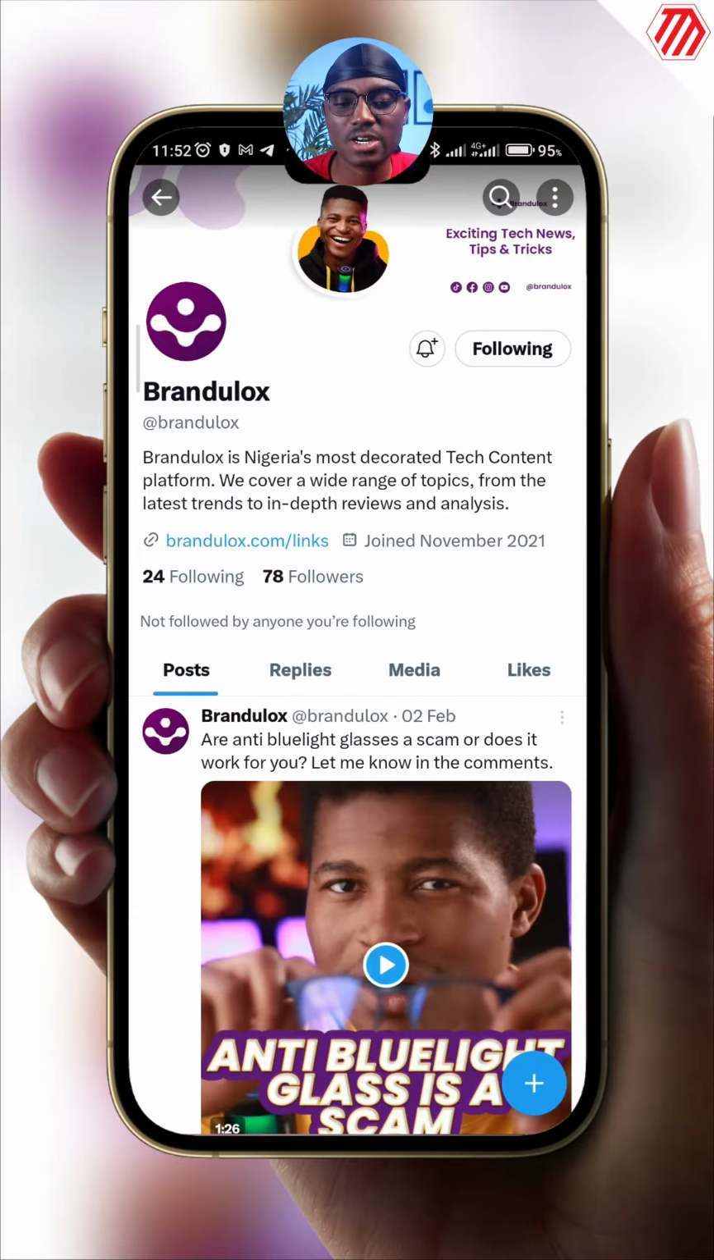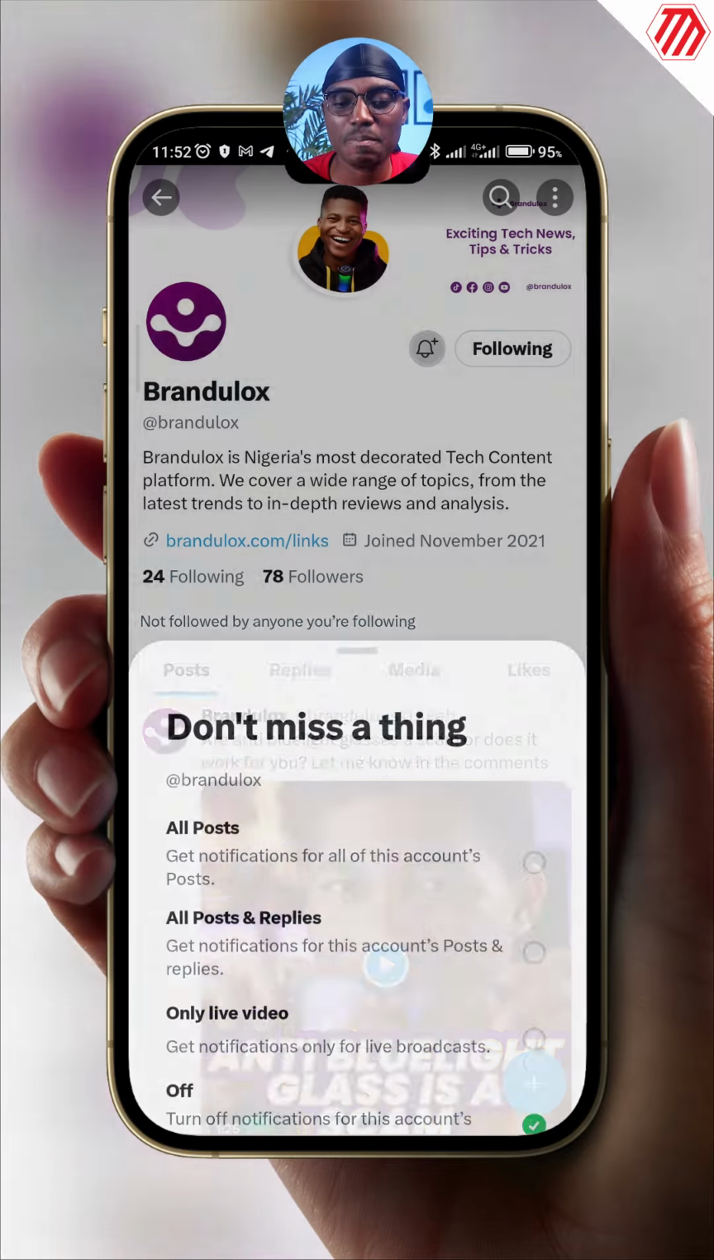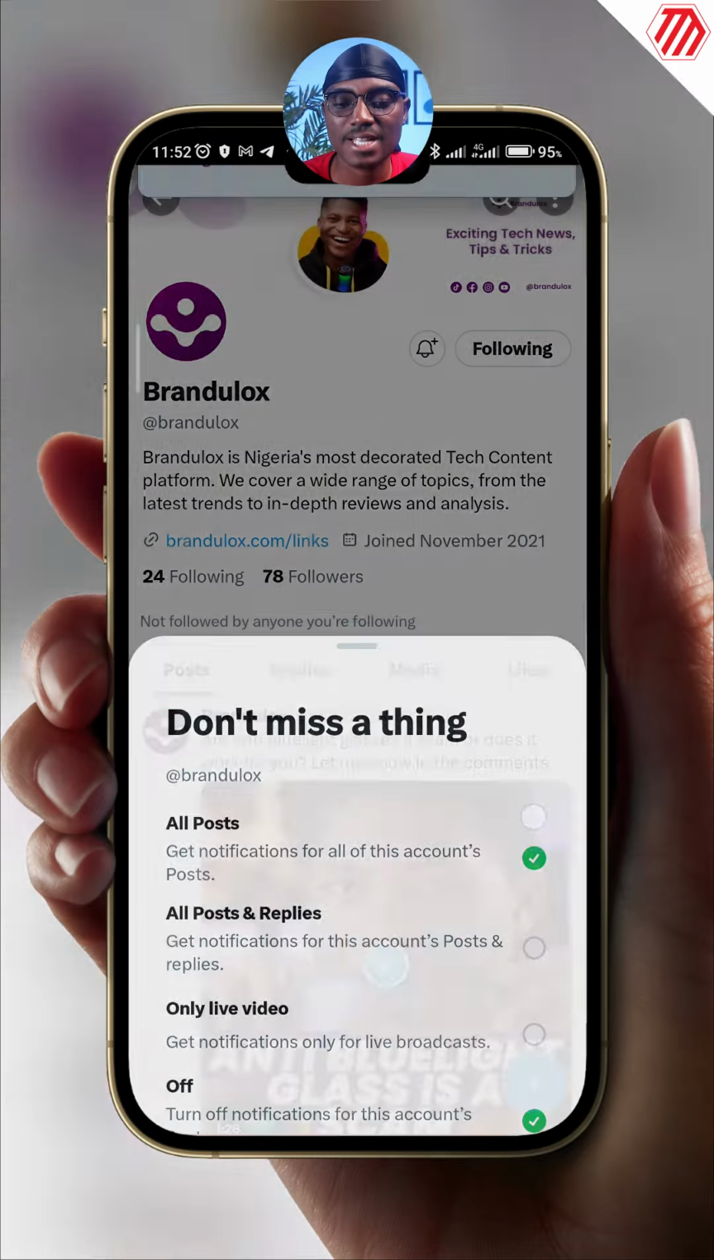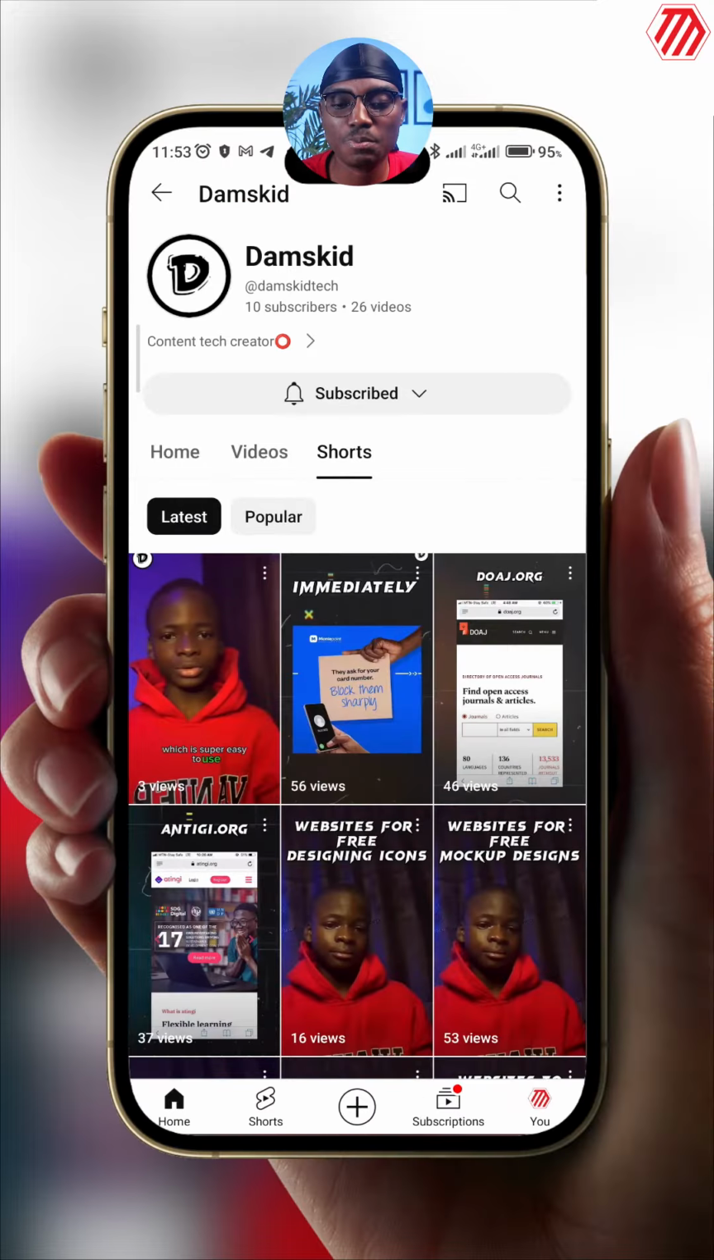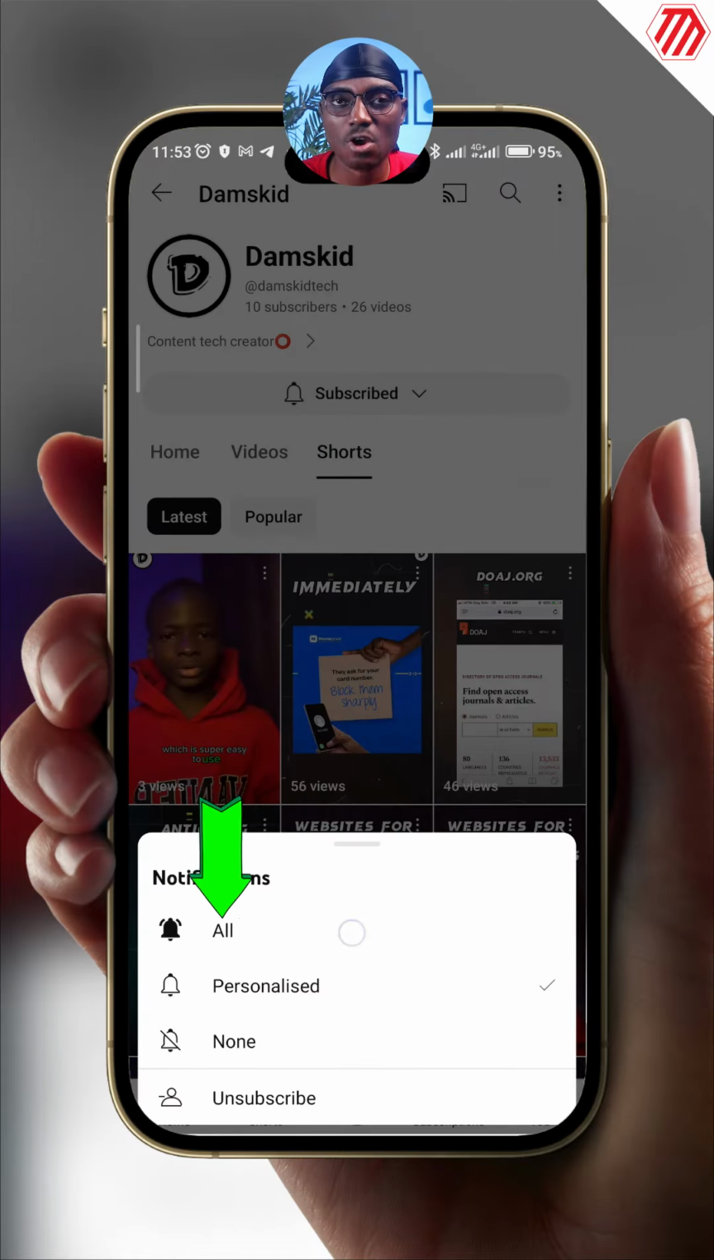On X, go to the creator's profile. Tap on the bell icon beside following and select all posts. On YouTube, open the creator's channel. Tap on subscribed and select all.